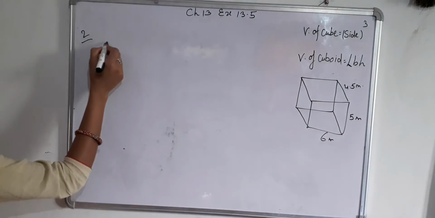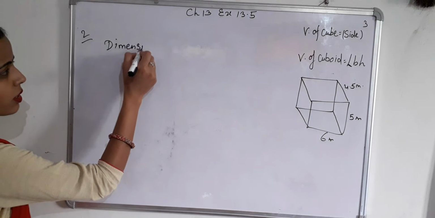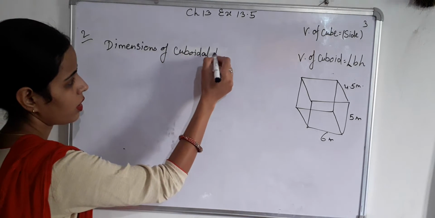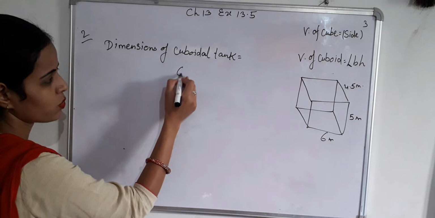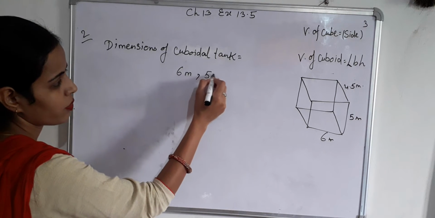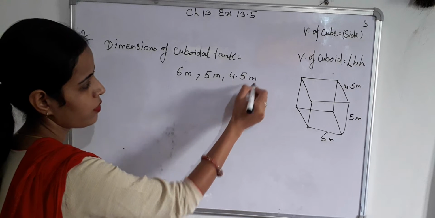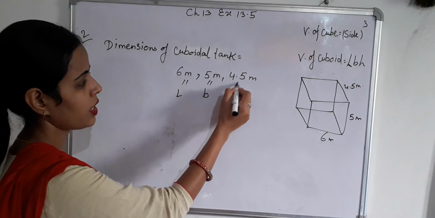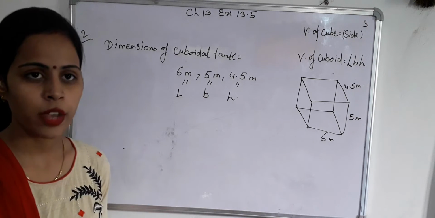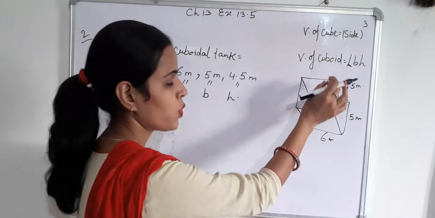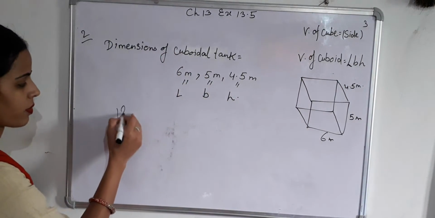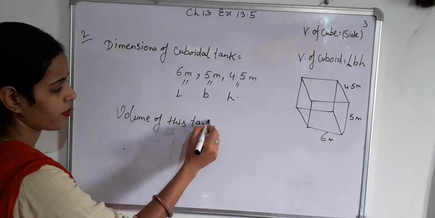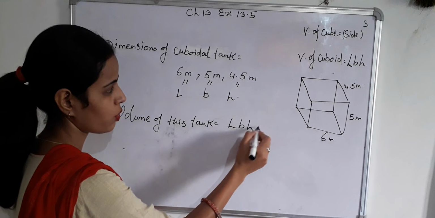First, write dimensions of cuboidal tank equals 6 meter, 5 meter, 4.5 meter. You can also write as length equals 6 meter, breadth equals 5 meter and height equals 4.5 meter. This water tank is in the shape of cuboid. So volume of this tank equals L into B into H.